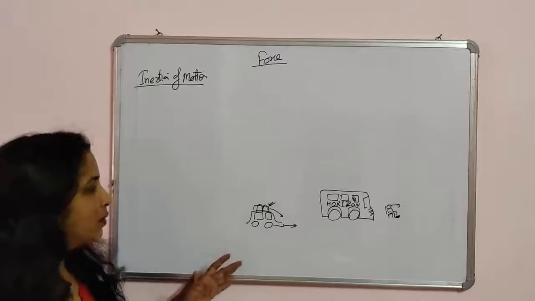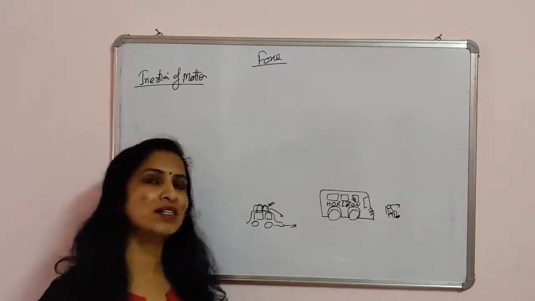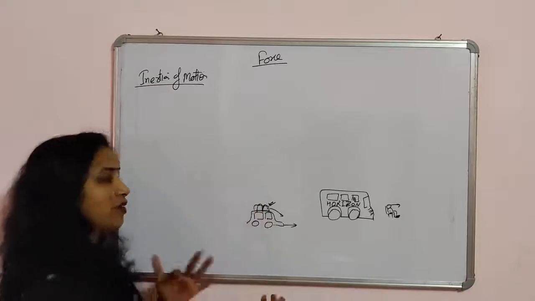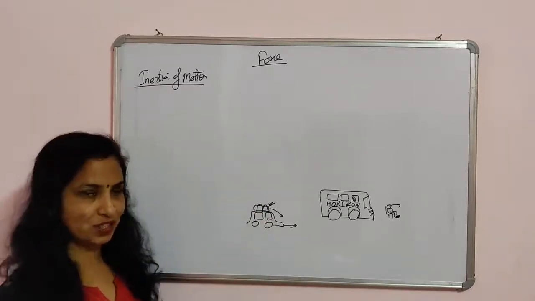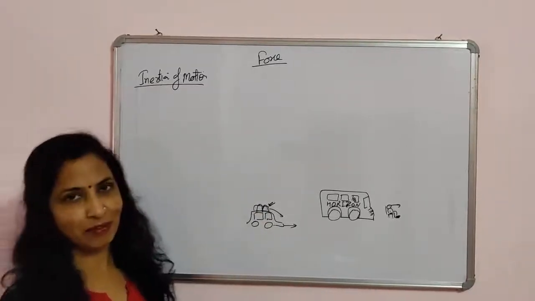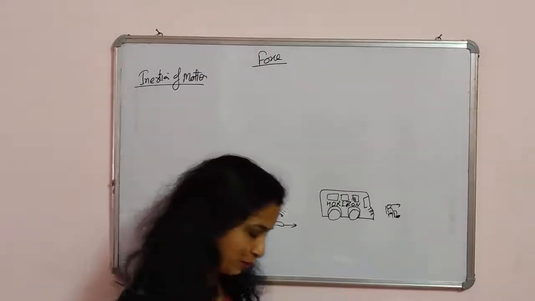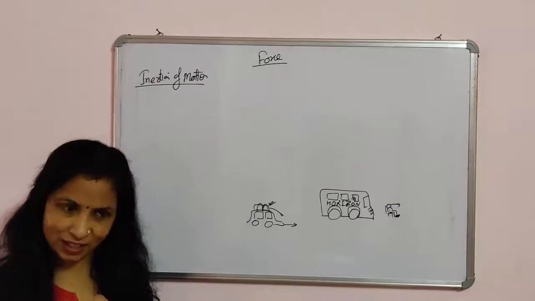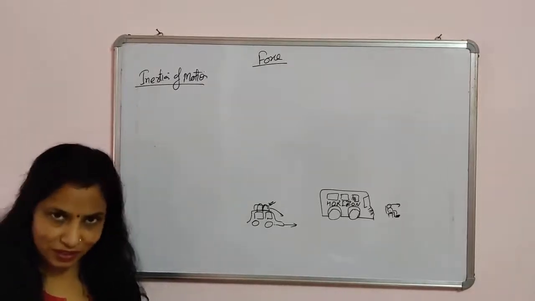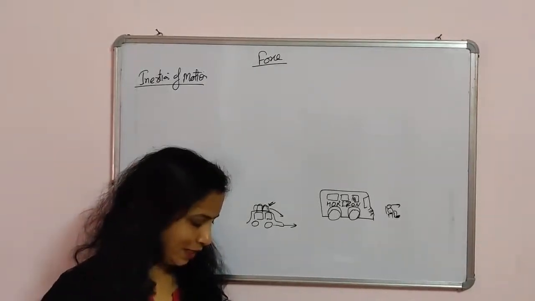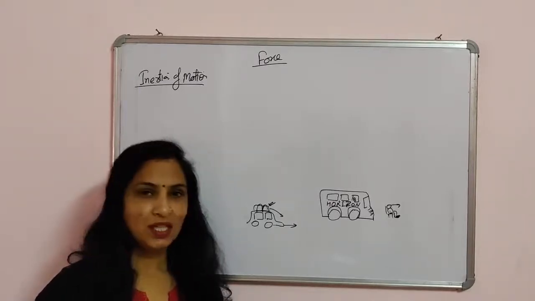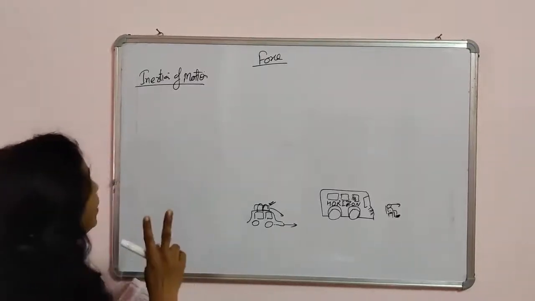It can also happen if we start a bus or a car suddenly. Then the luggage will fall in the backward direction. So this is the reason why we tie luggage on the car or the bus. You can write this application, or you can be asked to give the reason why luggage is usually tied with a rope on the roof of a bus. So these are the examples of inertia of motion.